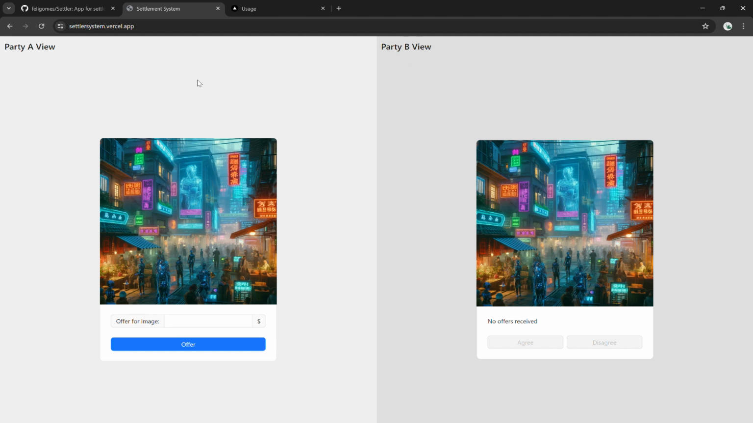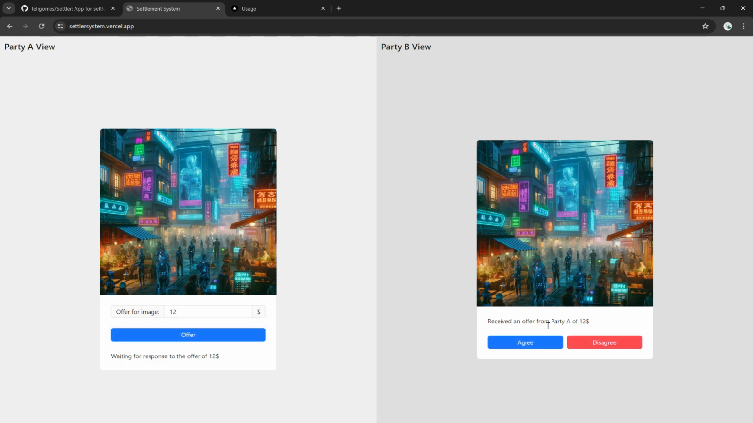So, as I said, we are using Redux, so we start with an empty state. We have party A that can make an offer for a product, and we have party B that receives offers. At first, he's not able to agree or disagree because he didn't receive any offers. So if I make an offer of 12, we get a real-time update on party B.